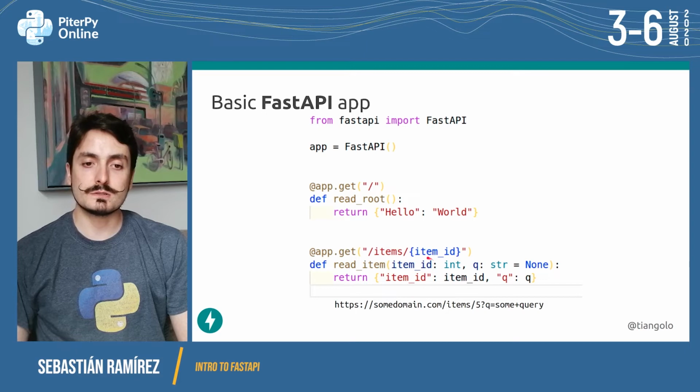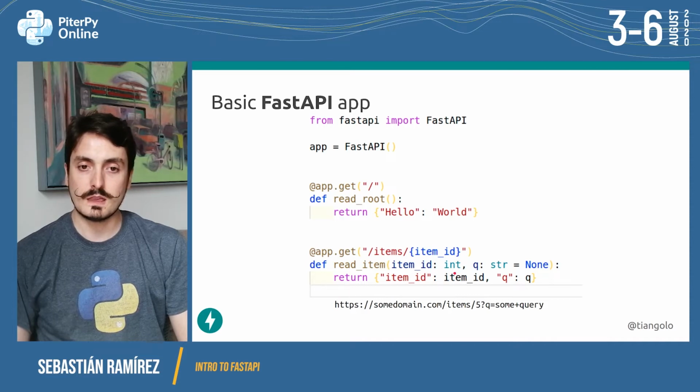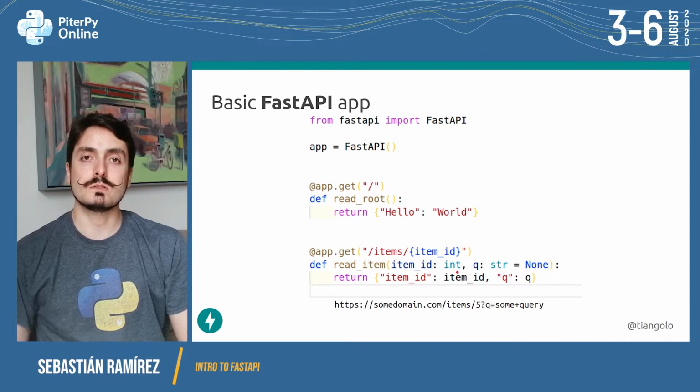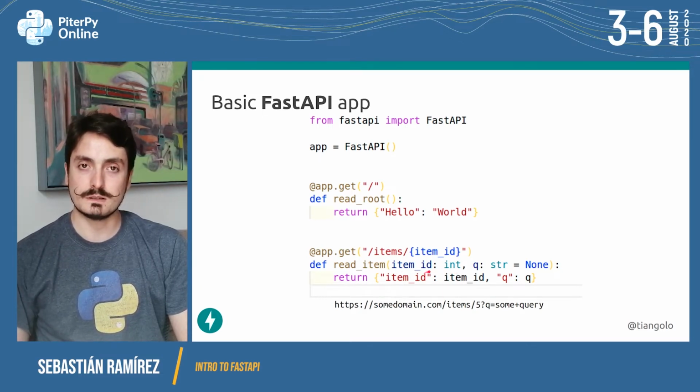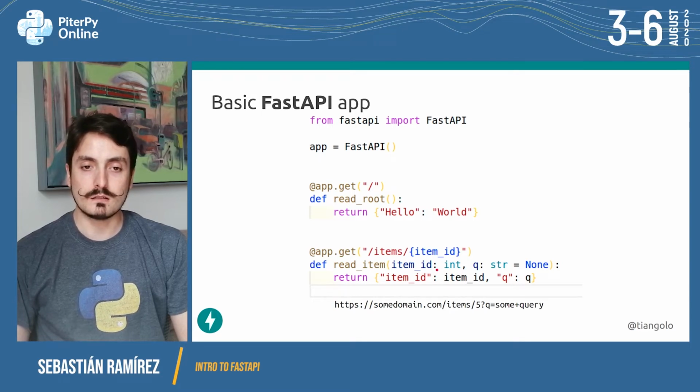This item ID, we're also declaring it inside of the function, and we are saying that the type is an integer inside of the function. Then FastAPI will use this type annotation to also convert the data and make sure that we actually receive an integer in this parameter. So inside of this code, the item ID will actually be an integer. And this item ID, if we go to the URL, we will see it will be a URL like this one. We will go to /items/5.